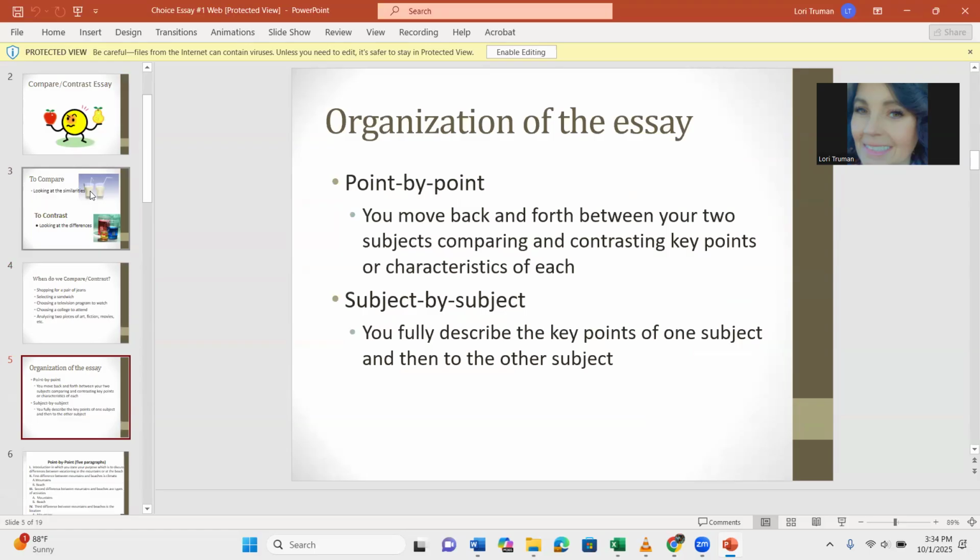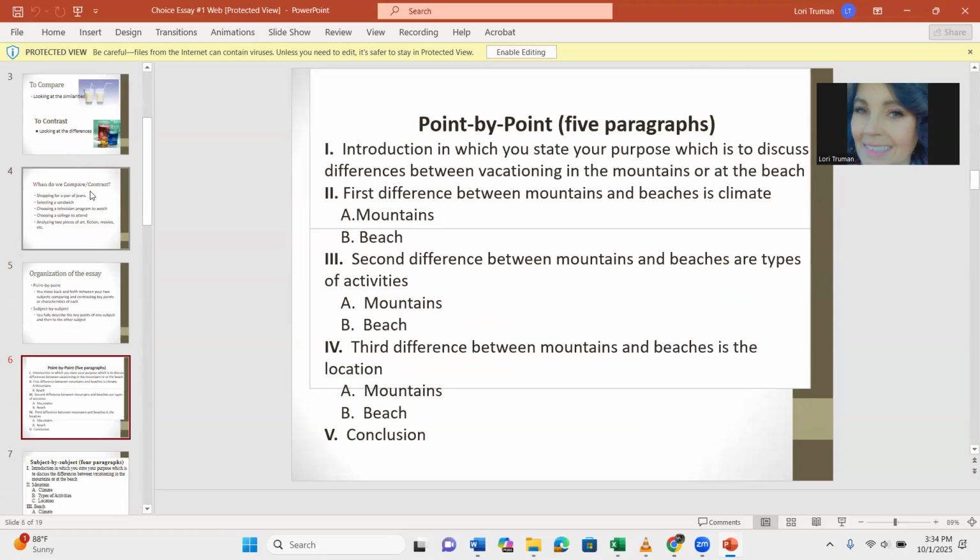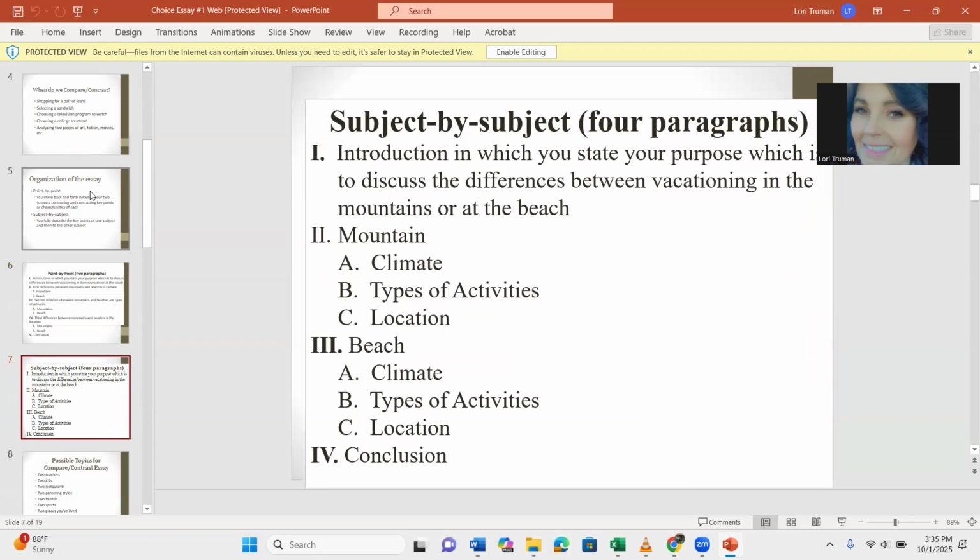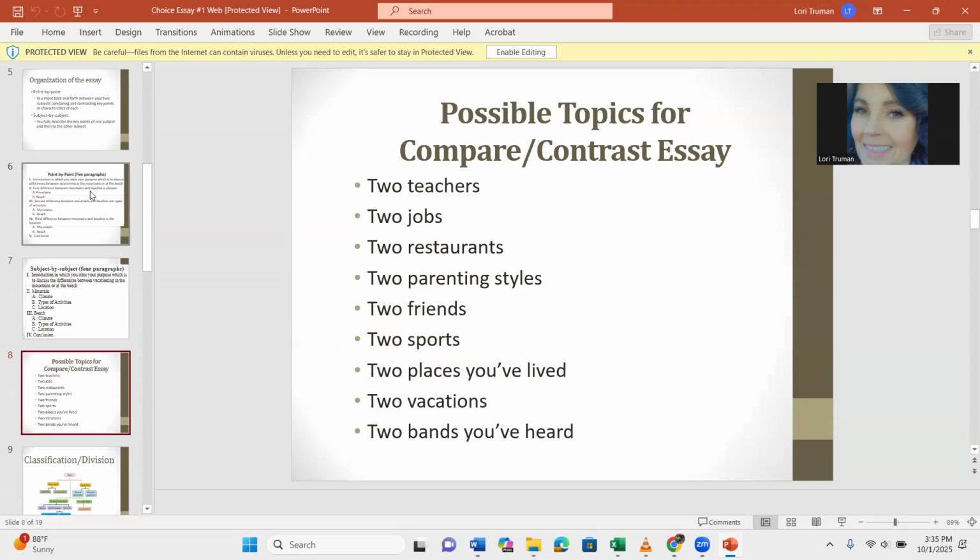Again, this is the 5 paragraphs versus the 4 paragraphs. Here's an example of an outline of a 5 paragraph essay. Here's an example of a subject by subject 4 paragraph essay. And here are your possible topics.